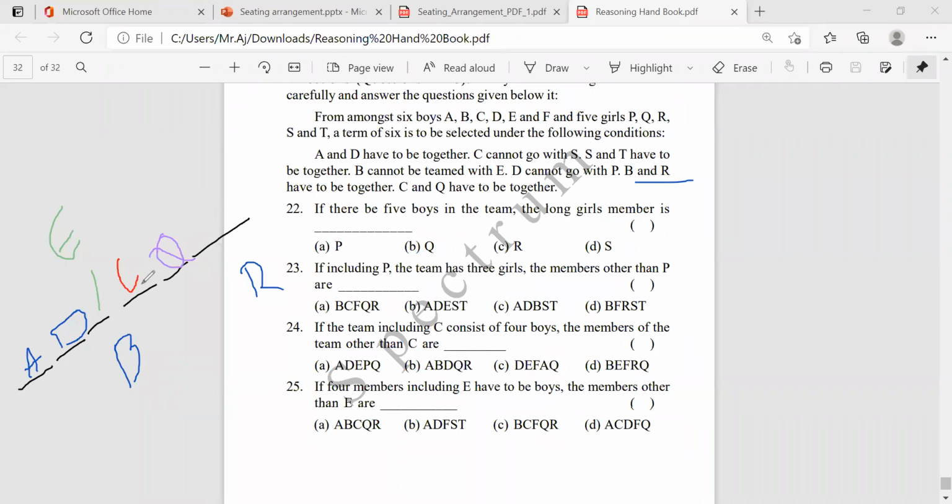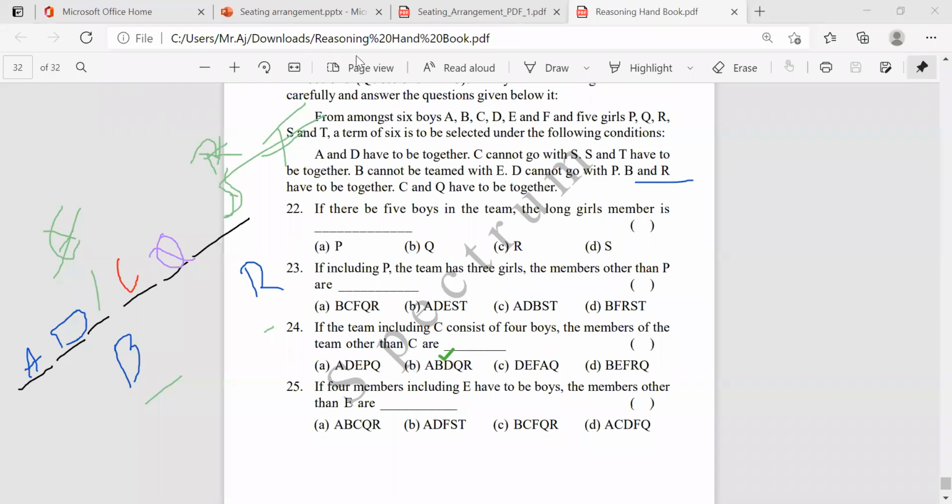So A, C, E, D is already 4 boys. So who will be here? A girl. If I take S, along with S, T will come. Okay, that is not possible. If I take R, along with R, B will come. So it is not possible for E and F. So here directly you can take B, R. What are the options here? Which is correct? A, B, D, Q, R. This one is the correct answer.